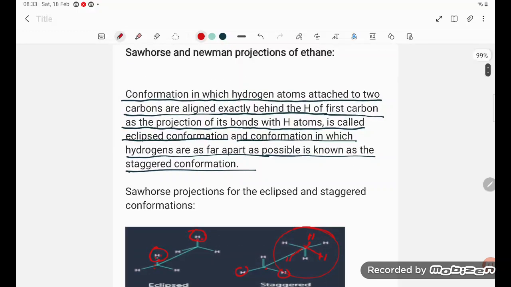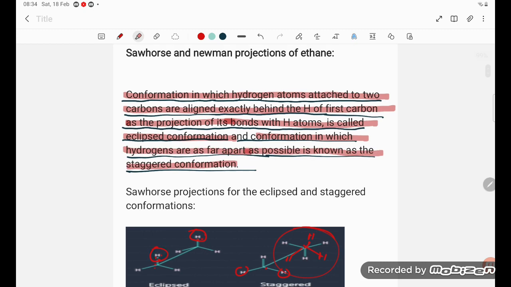Here you can read the definition again, students. The conformation in which hydrogen atoms attached to the two carbons are aligned exactly behind the hydrogen of the first carbon, as the projection of its bond with the H atom, is called the eclipsed conformation, and the conformation in which hydrogens are as far apart as possible is known as the staggered conformation.